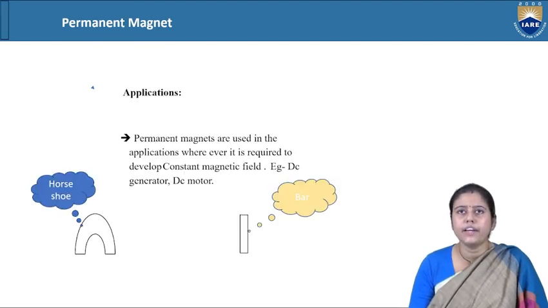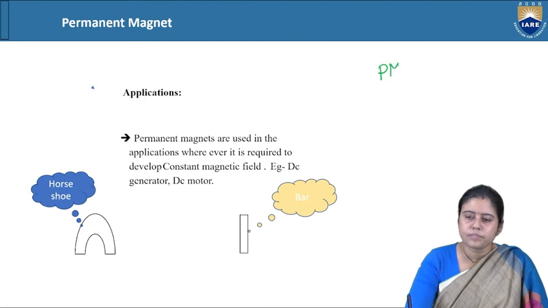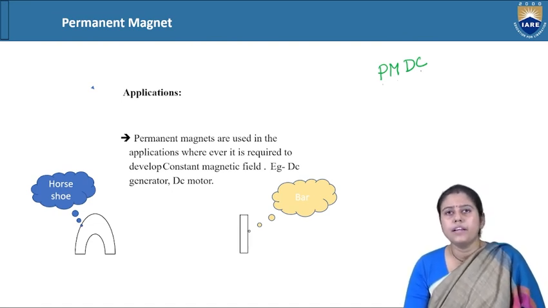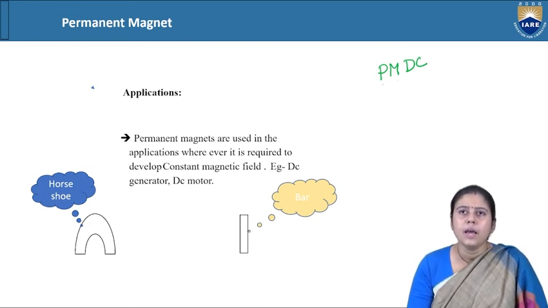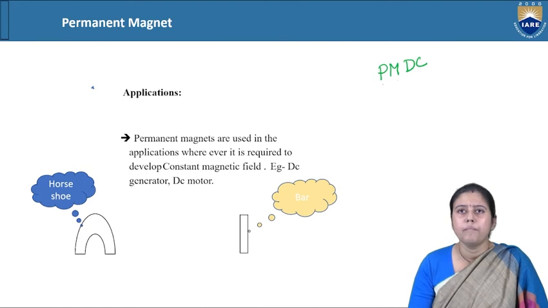What is the main application? Permanent magnets are used in applications where a constant magnetic field is needed. One important example is the PMDC, permanent magnet DC motor. What are the examples of permanent magnets? Permanent magnets are basically of two types: one is the horseshoe type, another one is the bar type.